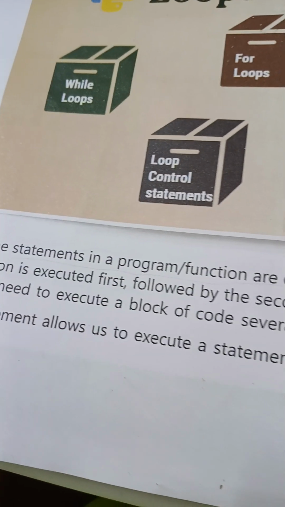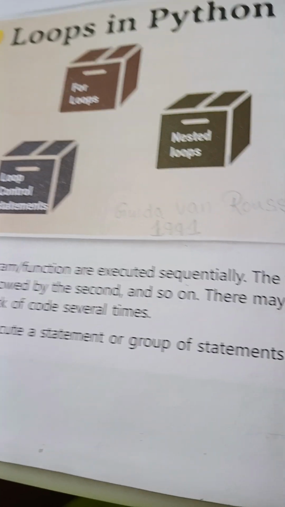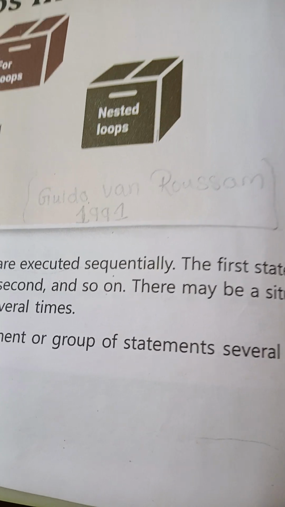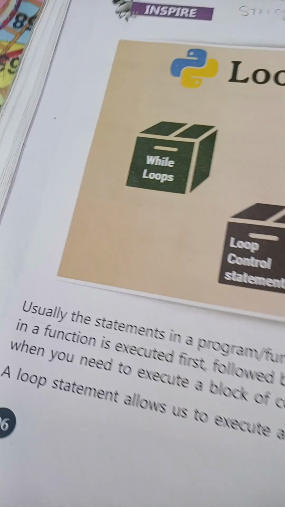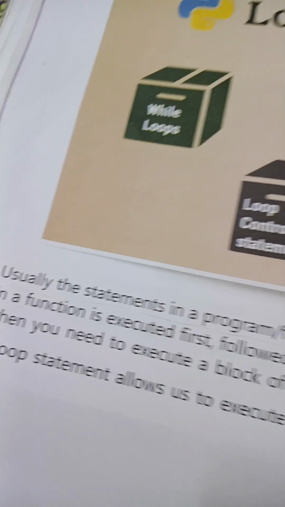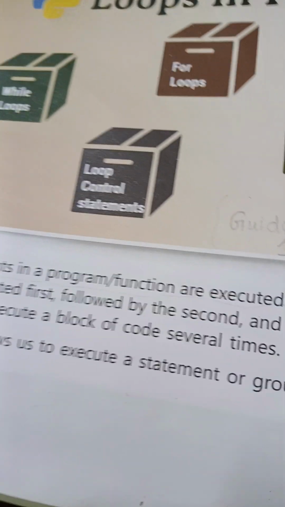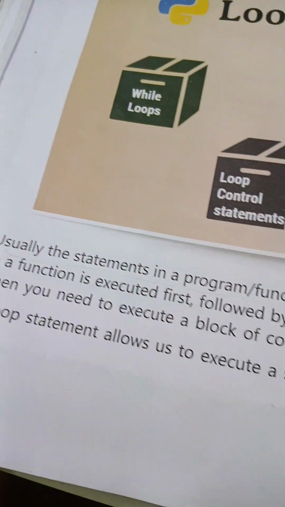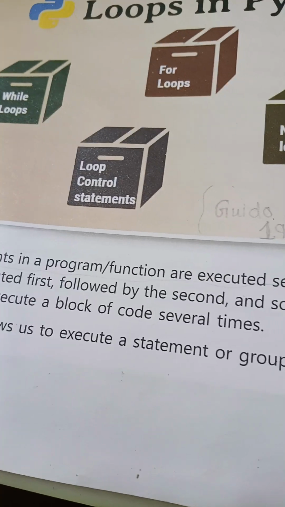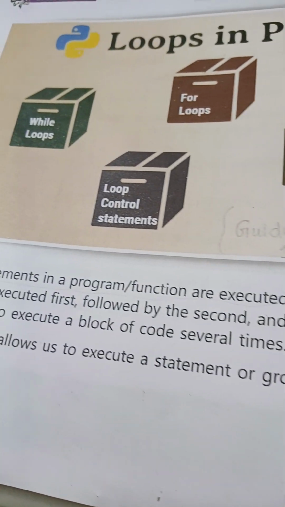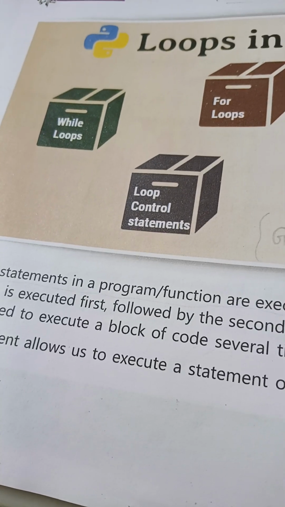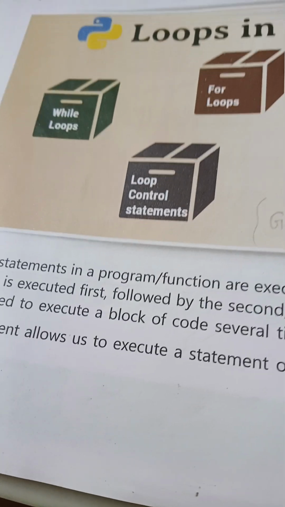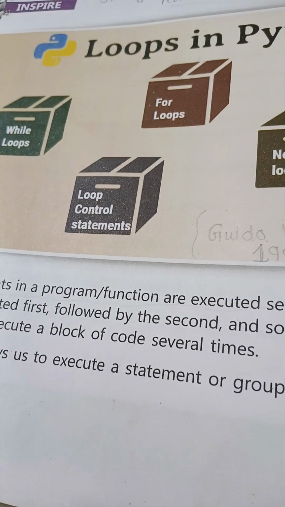Usually the statements in a program function are executed sequentially. The first statement in a function is executed first, followed by the second, and so on. There may be a situation when you need to execute a block of code several times, that is, to print a number of code several times.